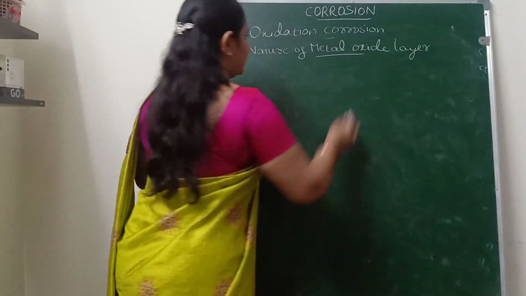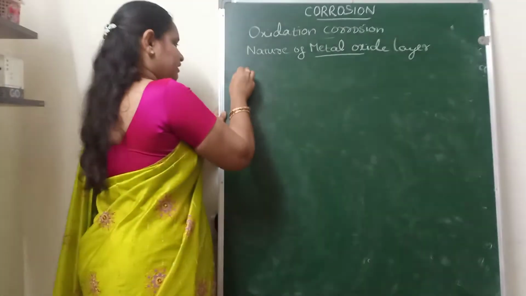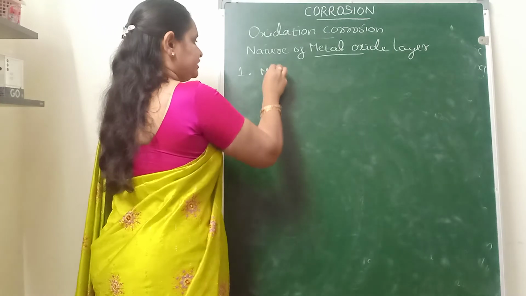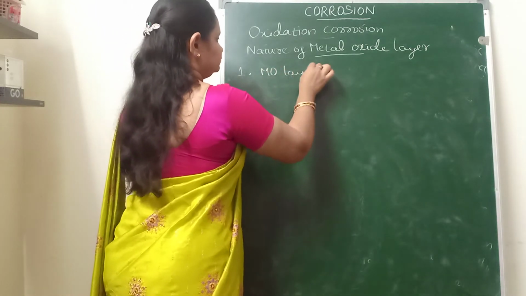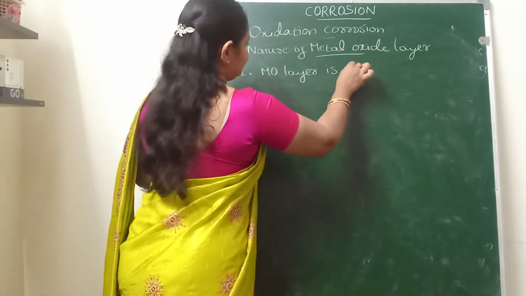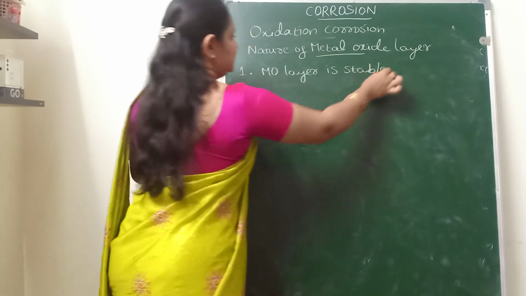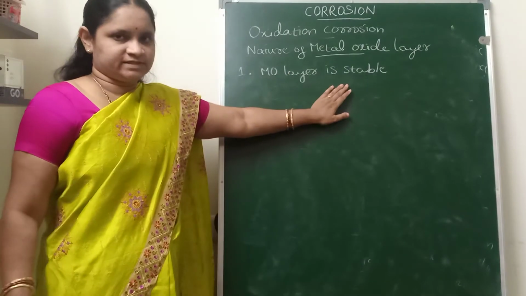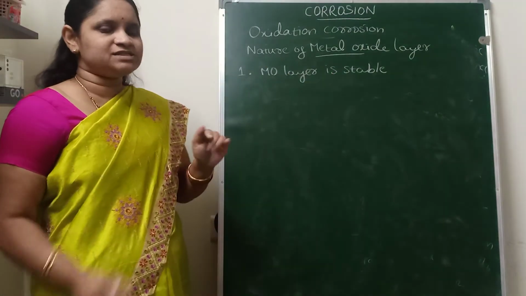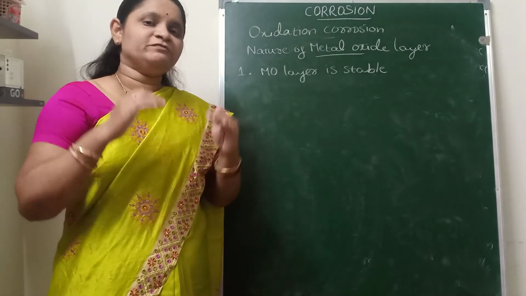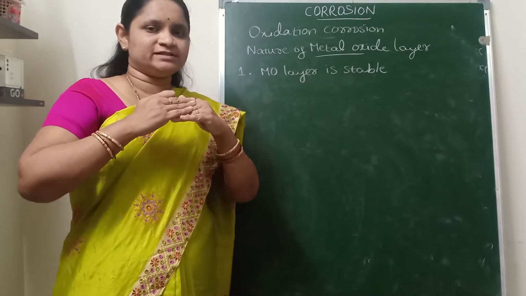So here there are some conditions. For example, if the metal oxide layer is a stable one, then that metal oxide layer will firmly stick onto the metal surface.